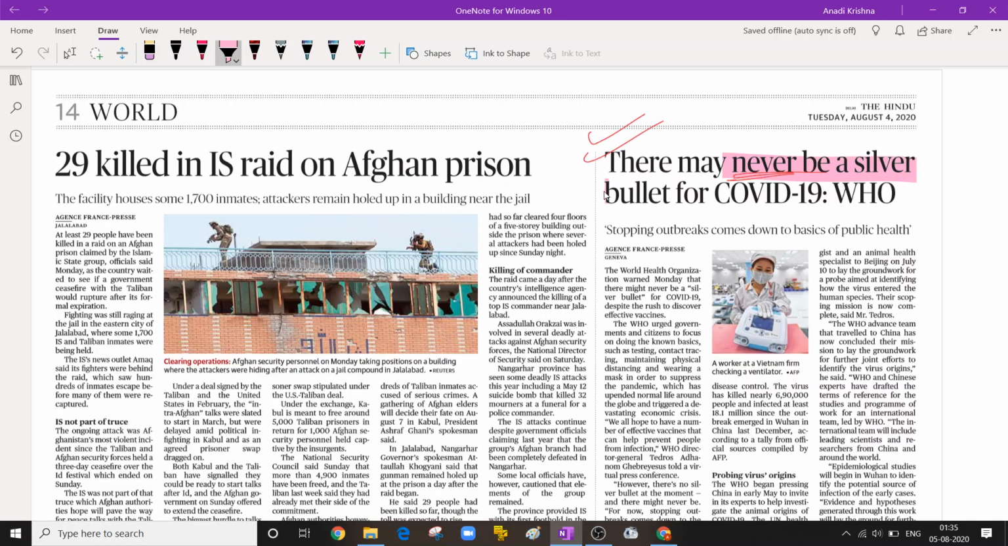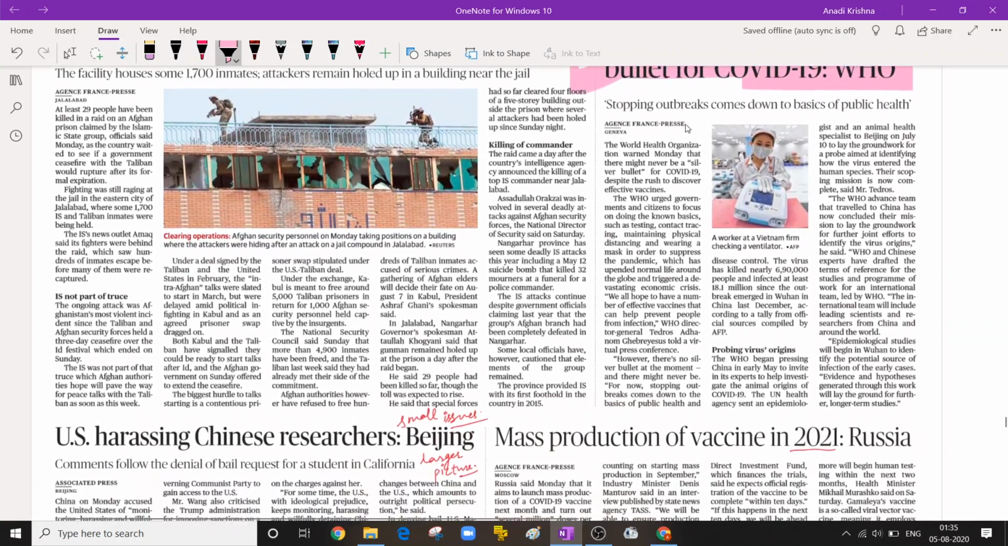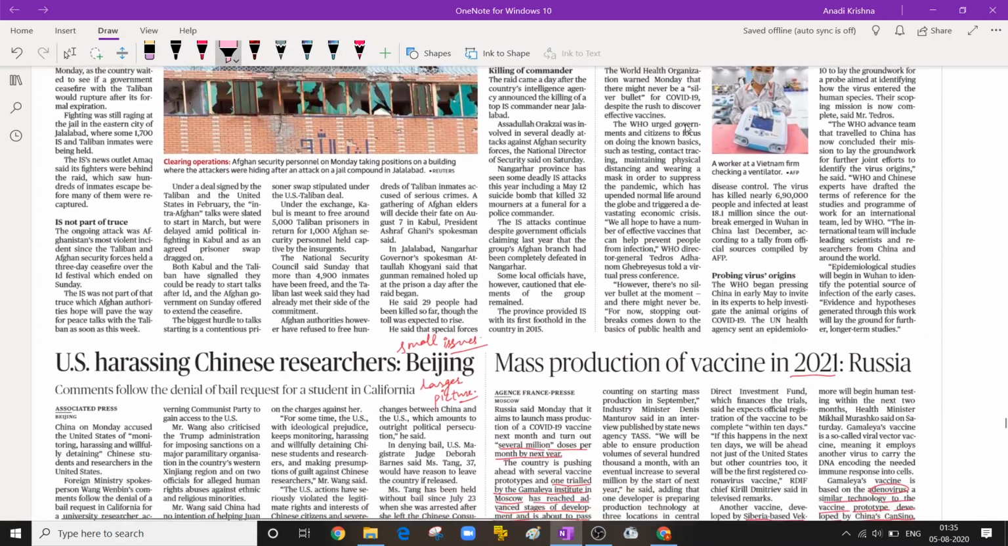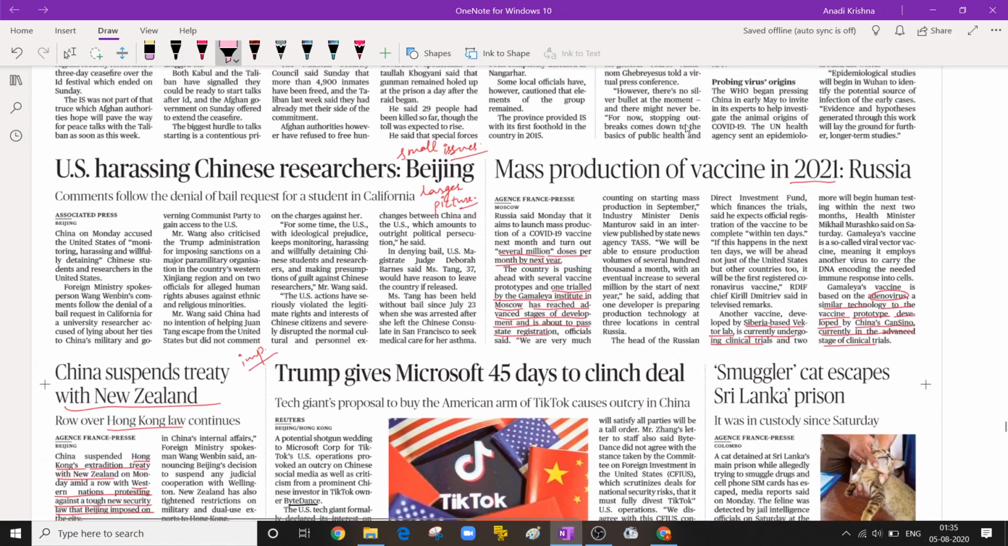There may never be a silver bullet for COVID-19, WHO says. This is an important development. WHO is giving such dystopian statements. Why they are giving it, I don't know, but you have to read their opinions. What are they saying? See, US harassing Chinese researchers, says Beijing. These are small issues but yet important. These show the relations currently between US and China.